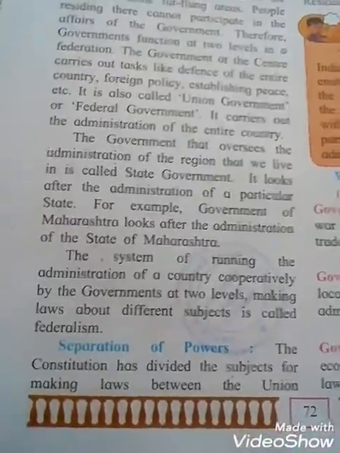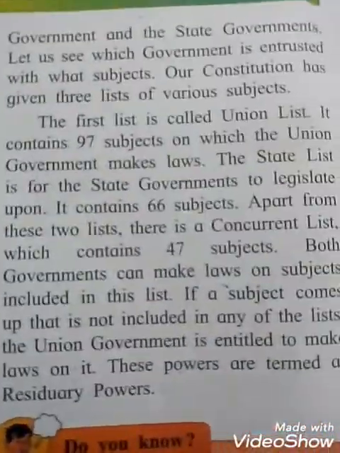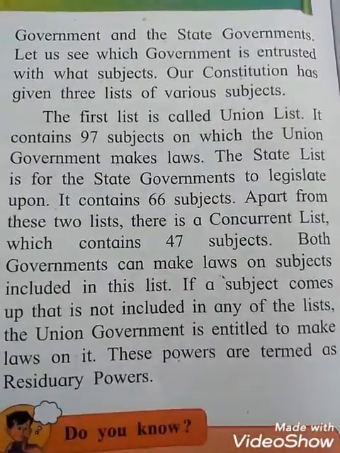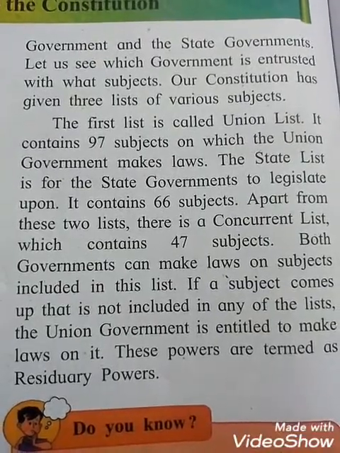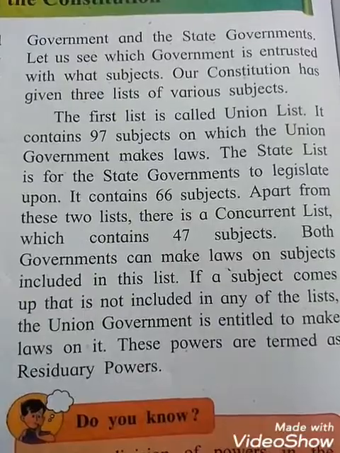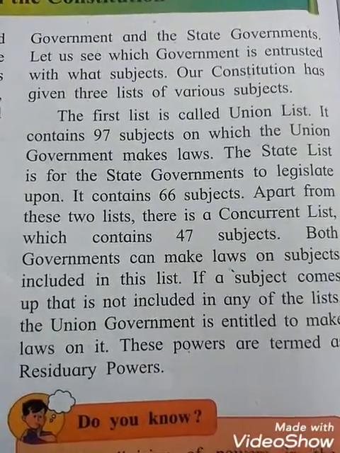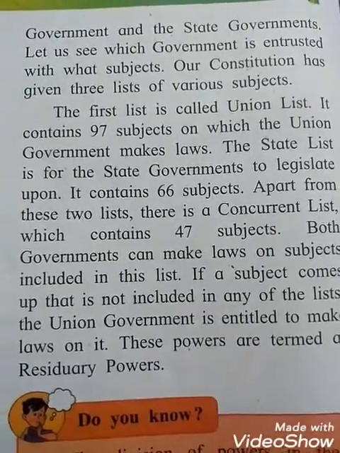So students, the Constitution has divided the subjects for making law between the union government and the state government. Let us see which government is entrusted with what subjects. Our Constitution has given three lists of various subjects.